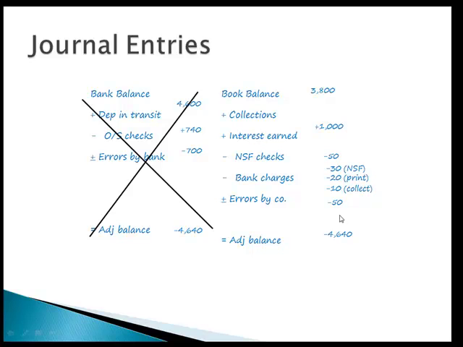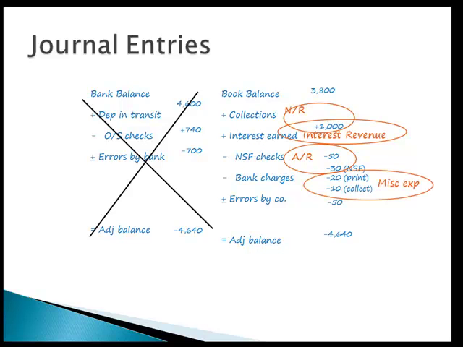And along with the Cliff Notes, the flashcards that I recommend you make, next to your Cliff Notes, make a notation of where that adjustment would go. For example, this collections always gets recorded in notes receivable. Interest earned always gets recorded to interest revenue. In this case, we didn't have any, but I wanted you to just note that. NSF checks and their fees go back to accounts receivable. We're going to charge that back to our customer, so we increase the customer's, in this case Titus's, accounts receivable balance. Bank charges just go to miscellaneous expense.